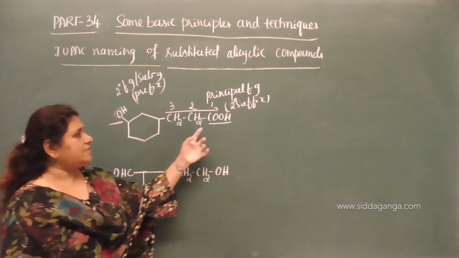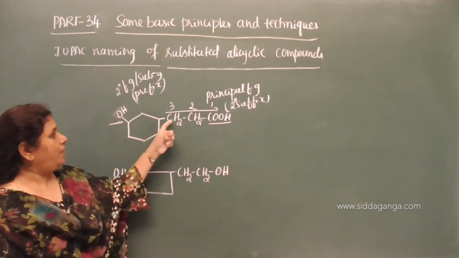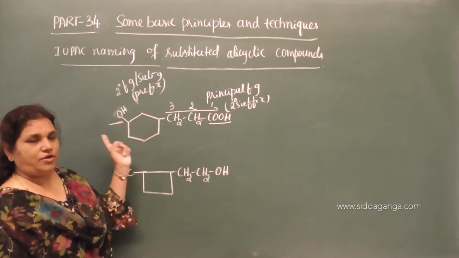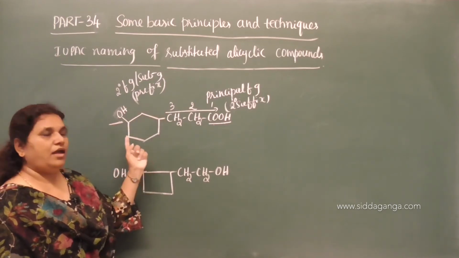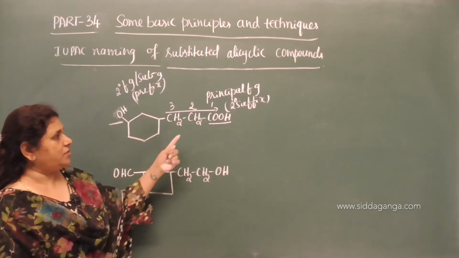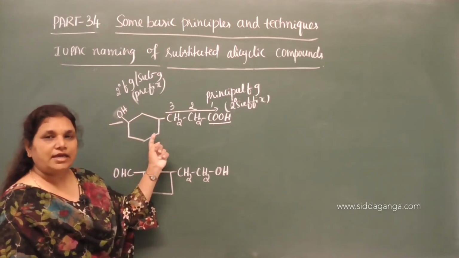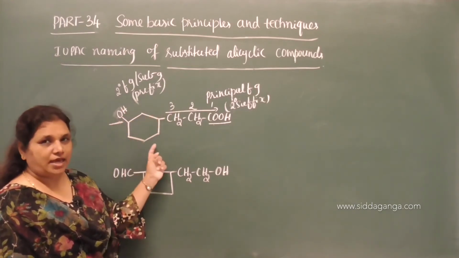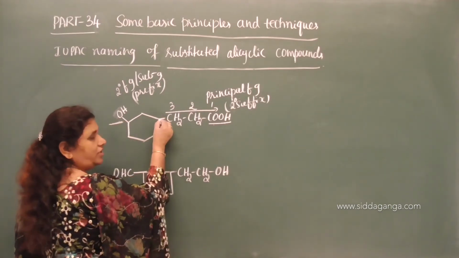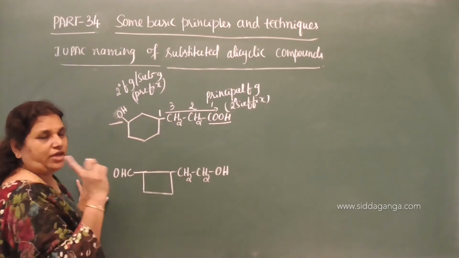Since the priority functional group is present in a side chain, we have to treat this as a substituent along with this functional group. So, along with the functional group, we also have to convert the alicyclic ring into a substituent. So, 1, 2, 3. On the third carbon we have the alicyclic ring, which is cyclohexyl, but this cyclohexyl is substituted here. So, you have to give the number to this ring from the vacant bond, always from the vacant bond.